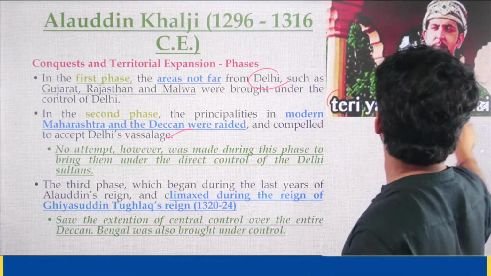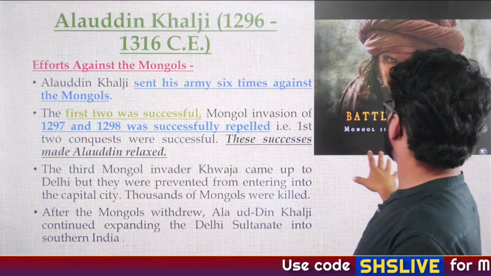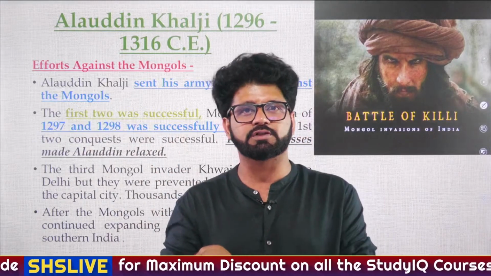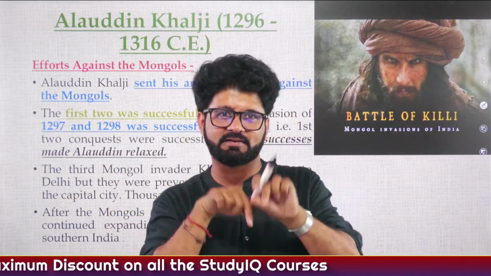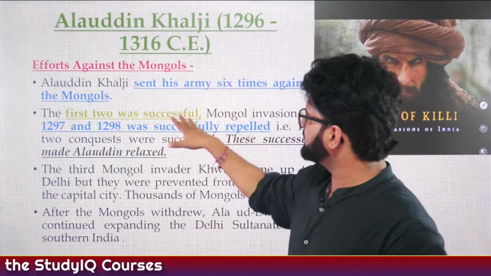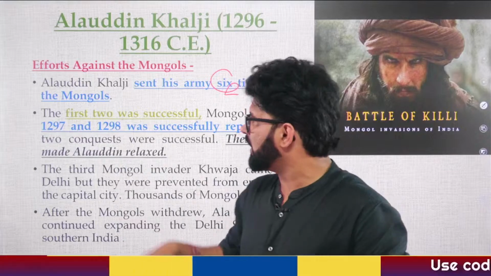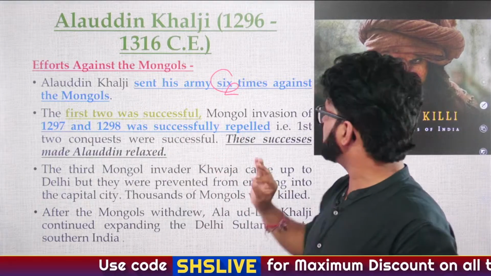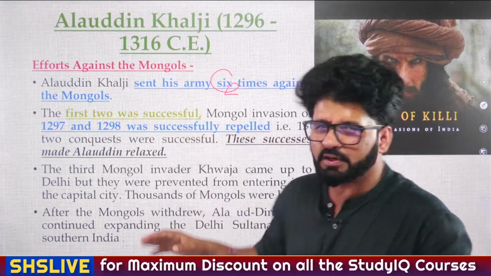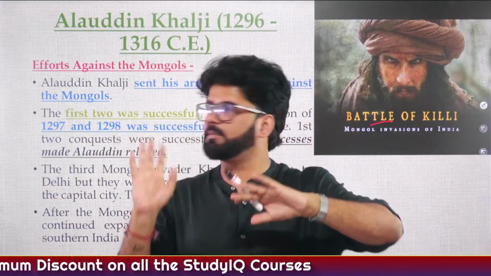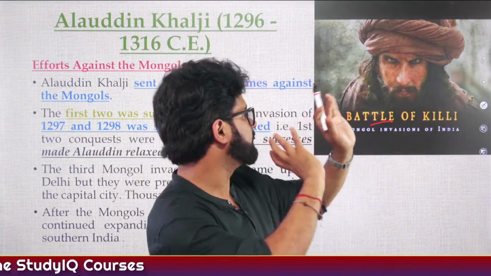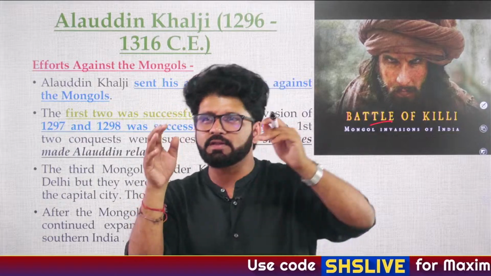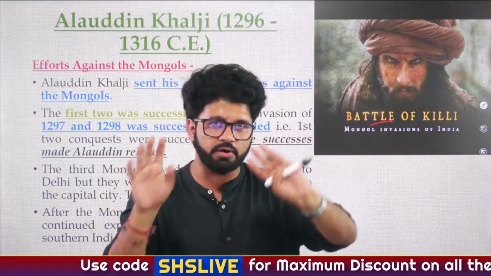Fine. Efforts against the Mongols, and this is actually important. We have discussed Balban faced Mongol onslaught 3 times. Battle of Vyas River, 1285, he lost his son Prince Muhammad. I'm saying it for the 100th time today. Alauddin faced Mongol attacks 6 times. They can always give you these numbers, 6 times, 5 times. And most of these times, the Mongols faced reverses. In one of these fights, the Battle of Kili, which happened around 1303, Alauddin's army faced some reverses, because they had initially defeated the Mongols, and the Mongols reached very close to Delhi. So this point you have to remember.